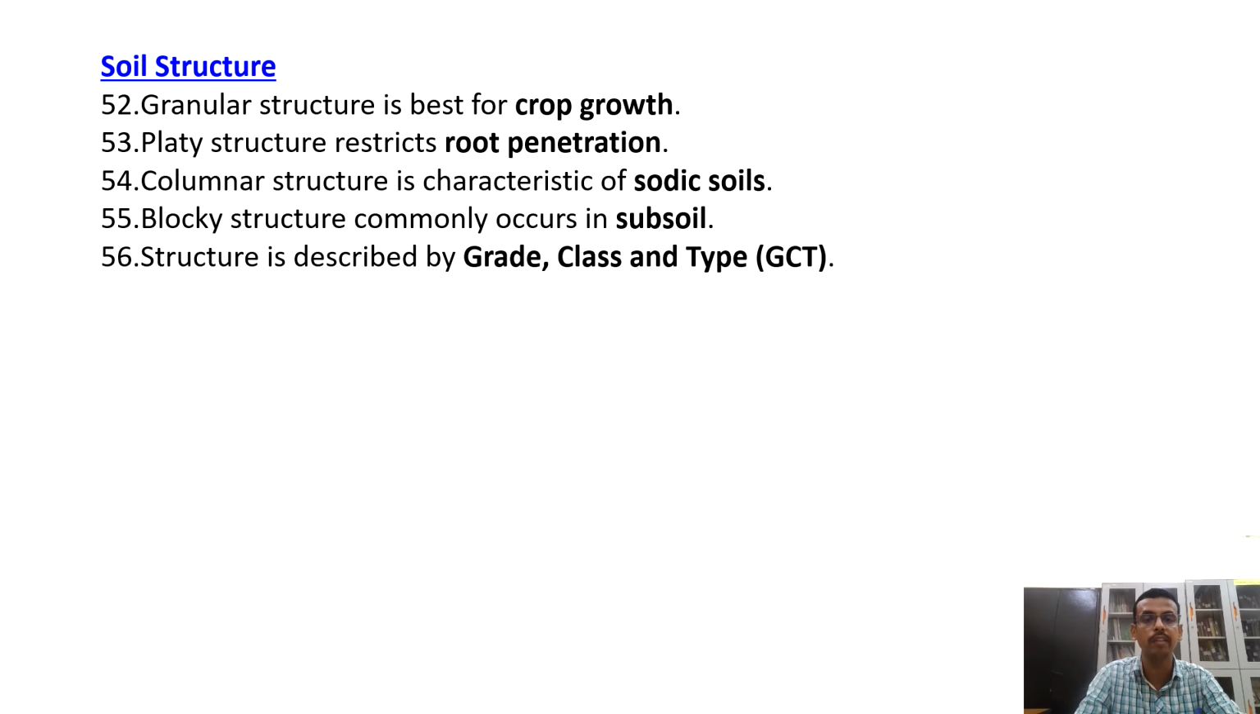Soil structure: granular structure is best for agricultural crop growth. Platy structure restricts the root growth. Columnar structure is the characteristic of sodic soil. Again, I am repeating, it is a characteristic of sodic soil.